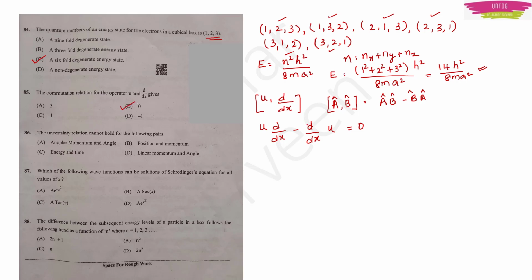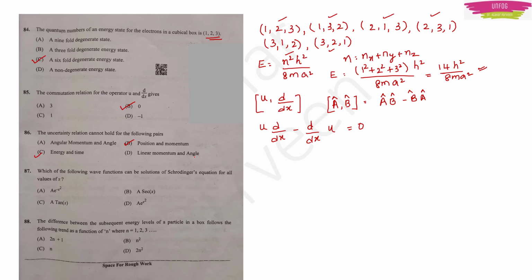Okay, next question. The uncertainty relation cannot hold for the following pairs. See, energy and time and position and momentum, these both are very common when we talk about the uncertainty relation, the Heisenberg's uncertainty relation. But one may get confused between angular momentum and angle and linear momentum and angle.